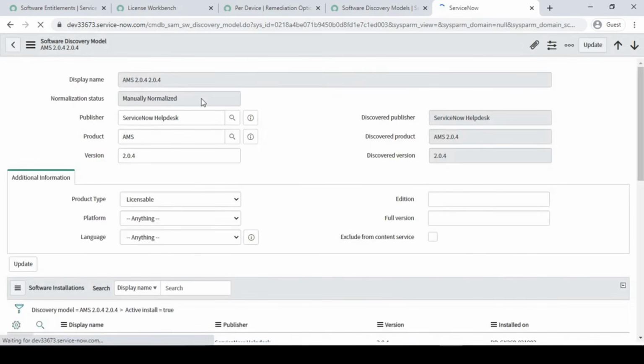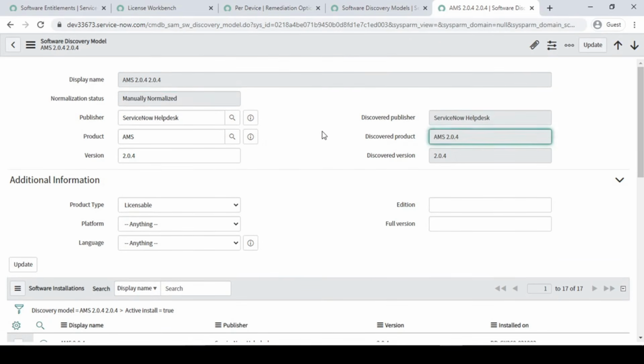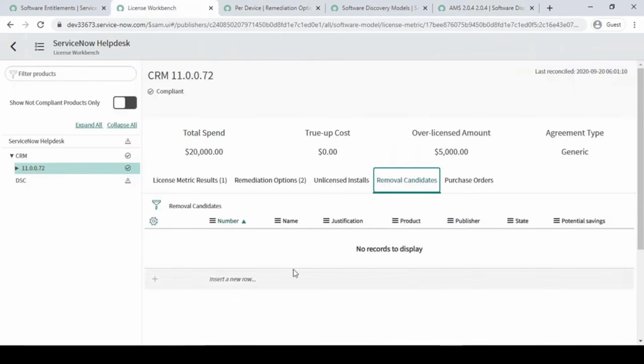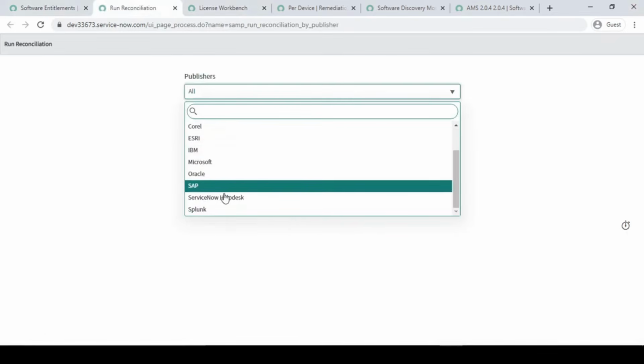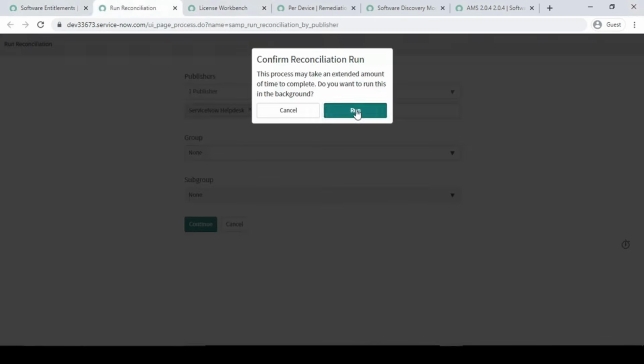So now as you can see here, it is now manually normalized, right? Manually normalized means here we have to have that AMS reflected. For that, guys, you know what we have to do? We have to run our reconciliation again. So for the same process here, I'm just running it.